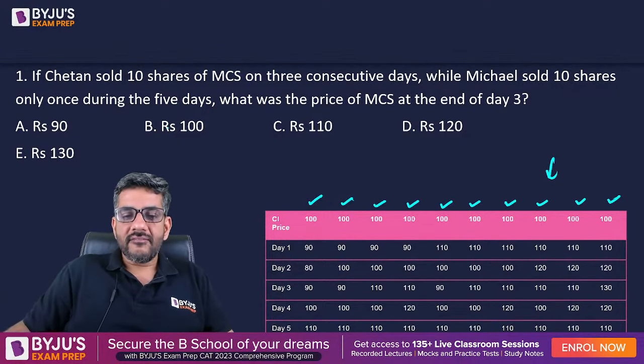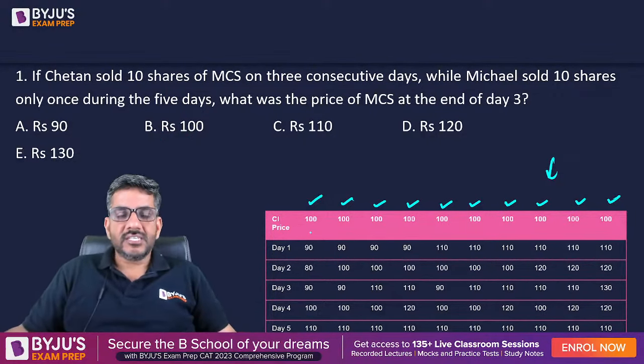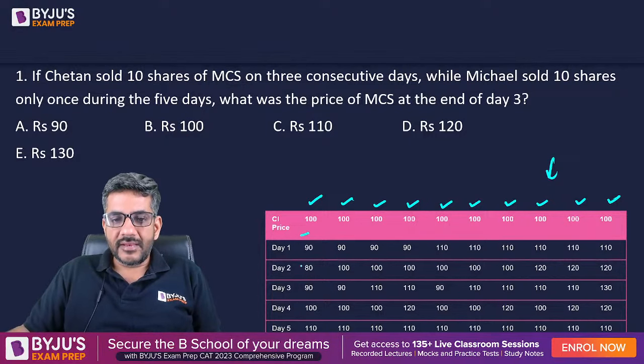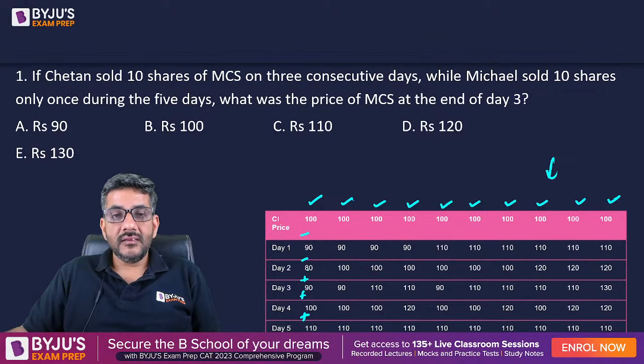Right? So what have I done in these 10 cases? I have made all possible cases which are possible. For example, minus, minus, plus, plus, plus. So 100 minus 10, 90 minus 10, 80 plus 10, 90 plus 10, and then 100 plus 10. So 2 minuses and 3 pluses.